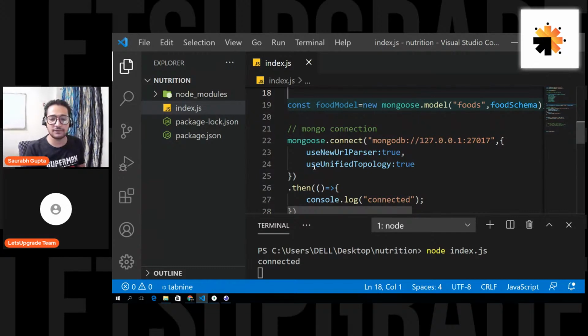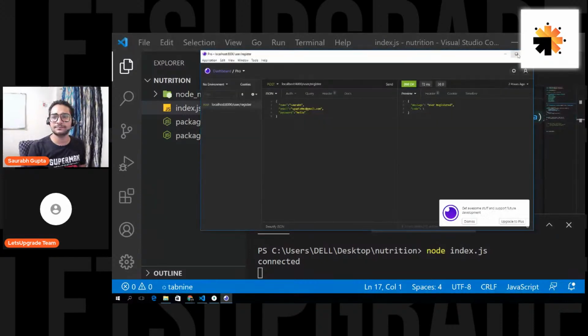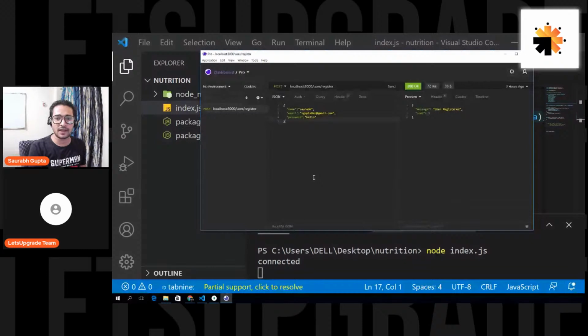I'm showing you the line, Nikhil, if you want to see it. And now then, Insomnia is up and running. It is taking a little time. Okay, that's great. I was previously using it, that's why it is there. Let me just zoom it for you, and I think you can see it now.